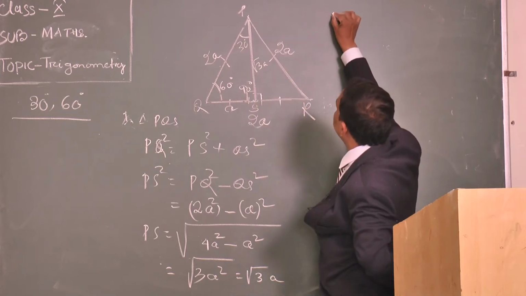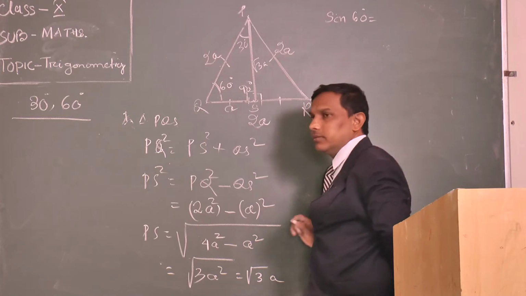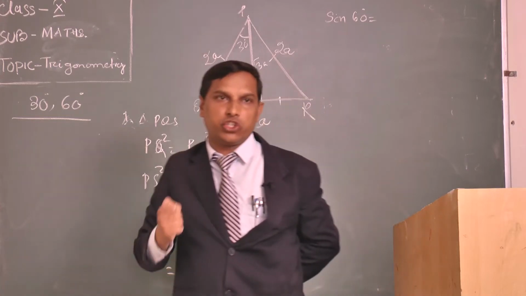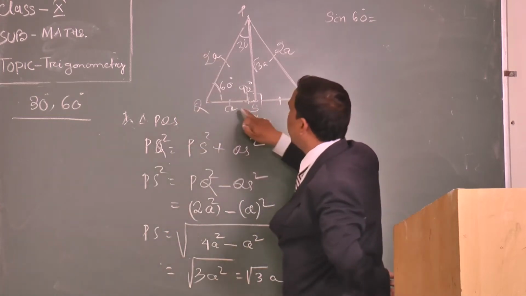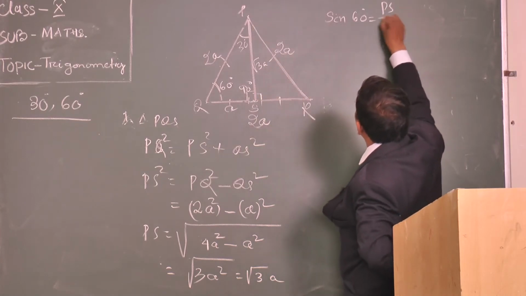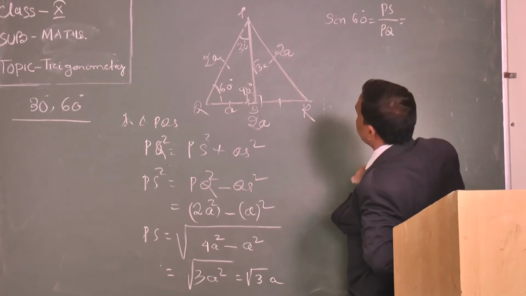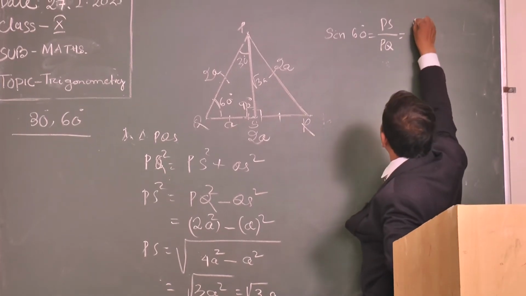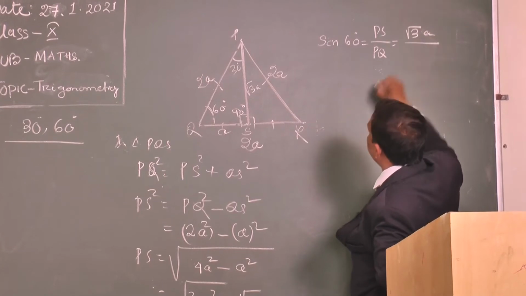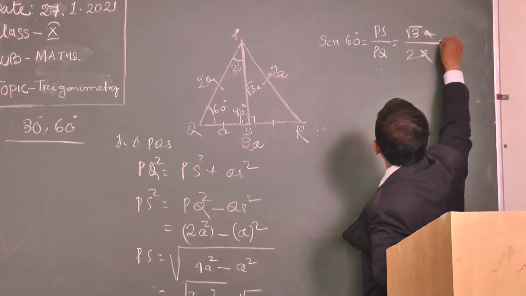Now come to my point. Sine 60 degrees. Sine is what? Sine you know is P by H, perpendicular by hypotenuse. For 60 degrees, the perpendicular is PS. So PS by PQ. PS is how much? Root 3A. PQ is how much? 2A. So A cancels.